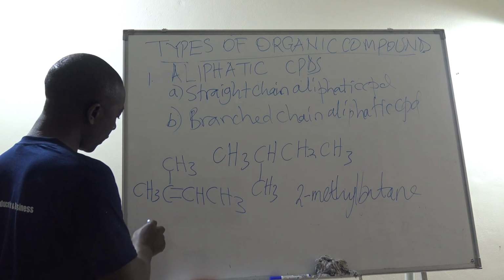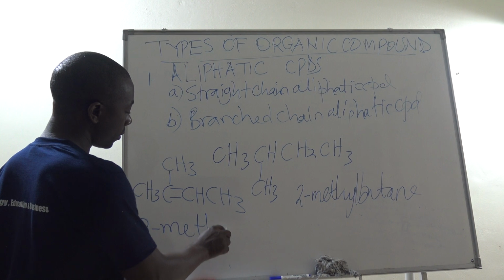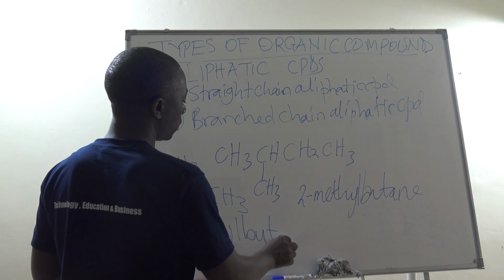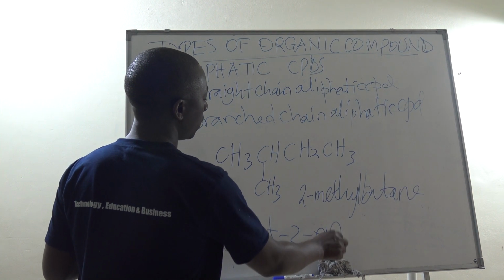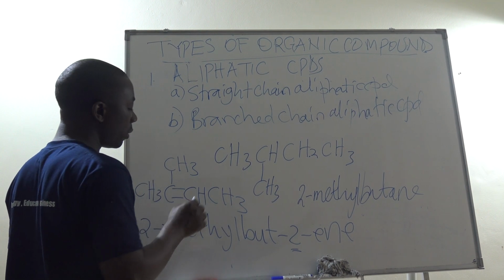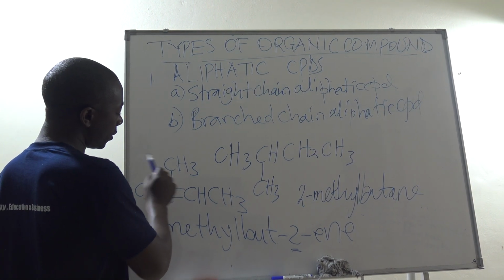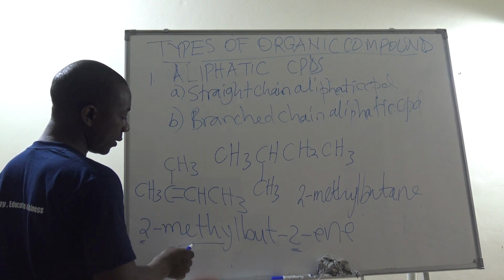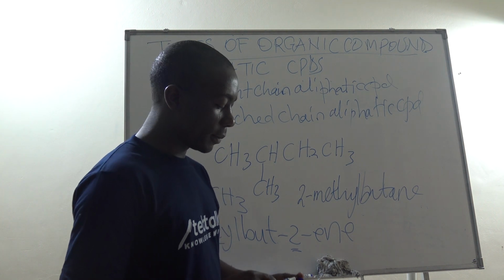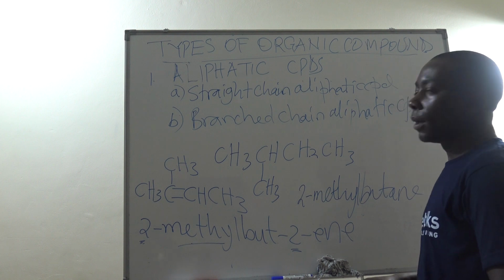So that introduces us to naming it as 2-methylbut-2-ene, whereby this 2 stands for the position of the double bond, this 2 stands for the position of the alkyl group, then methyl stands for the name of the alkyl group. That is how we would name it.